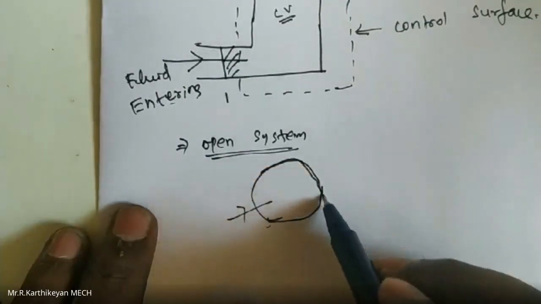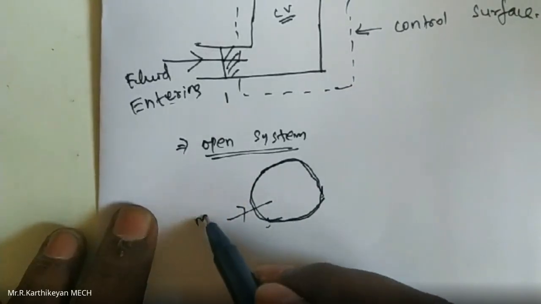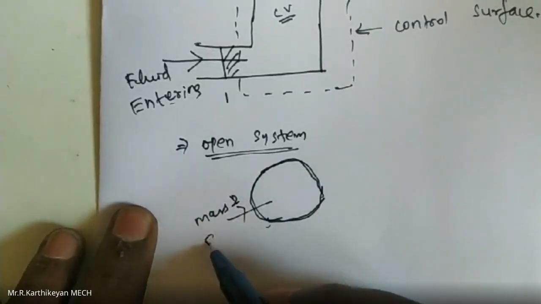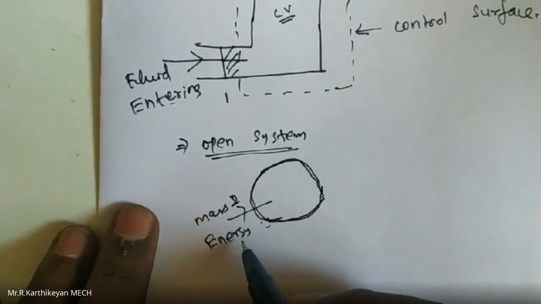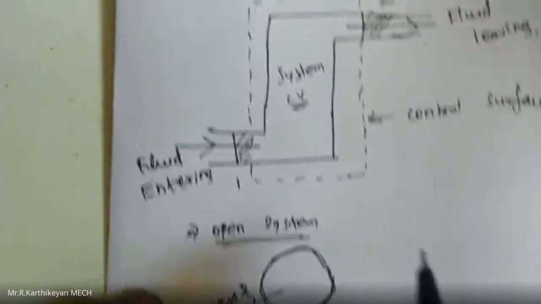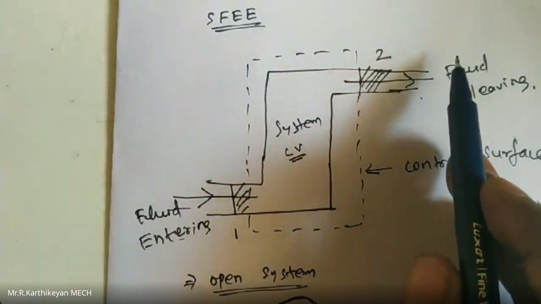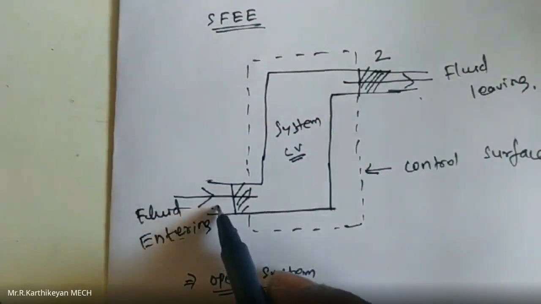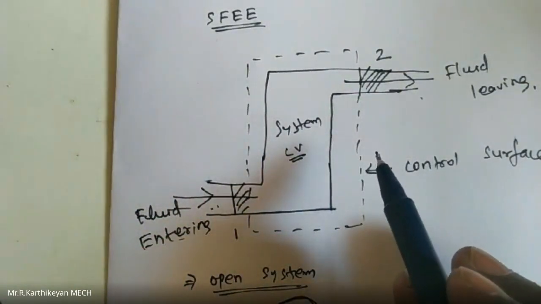So this is the boundary of the system. In this diagram, fluid enters and leaves, so both mass and energy transfer take place, and it is known as an open system.